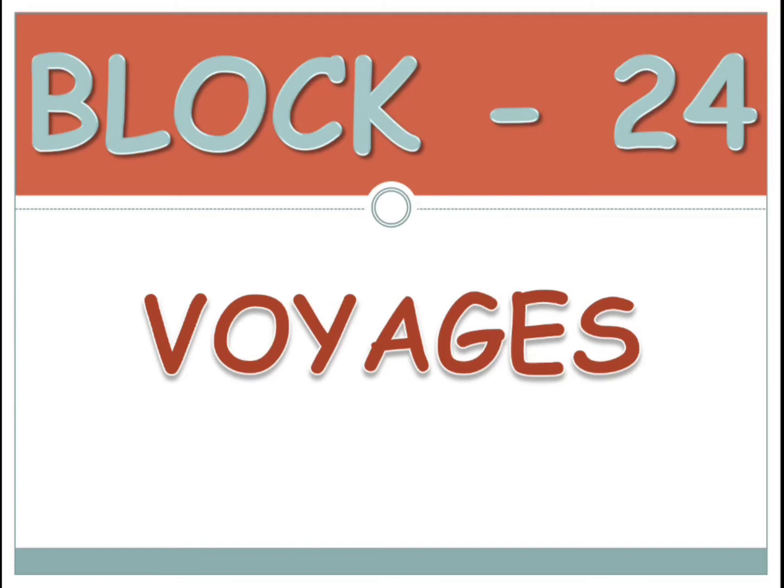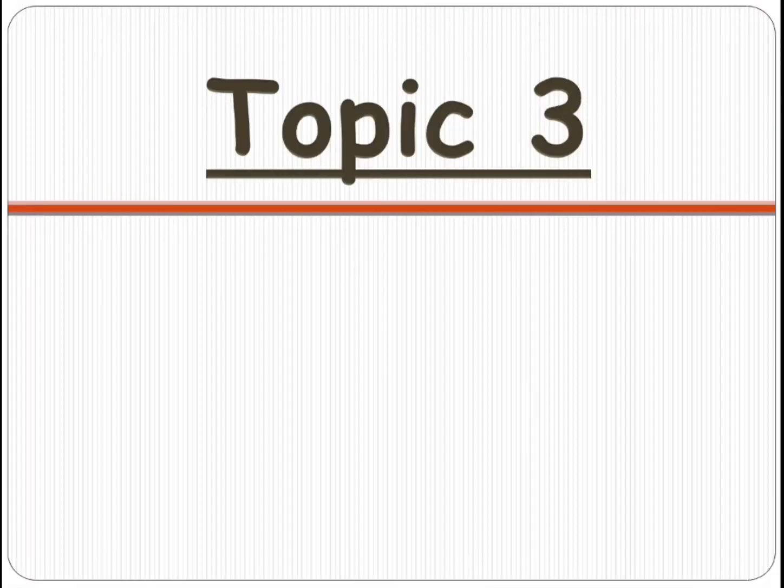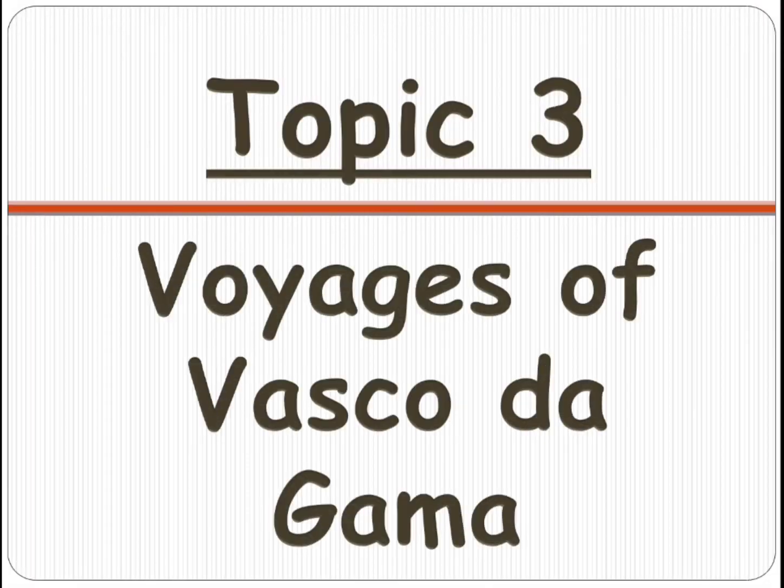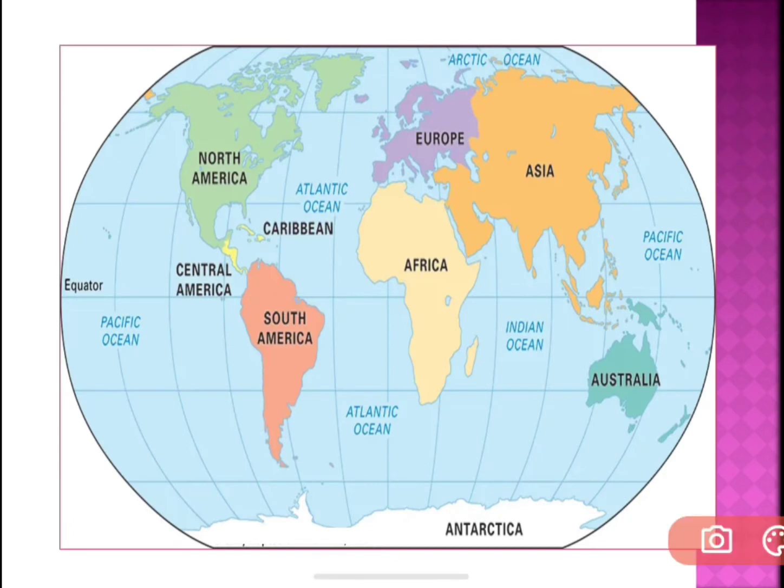Yes, children. And so today we will learn about the person who actually found the sea route to India from Europe. Which is our third topic, voyages of Vasco da Gama. We learned that Columbus traveled towards the west and he reached here, from here to here, and discovered America.